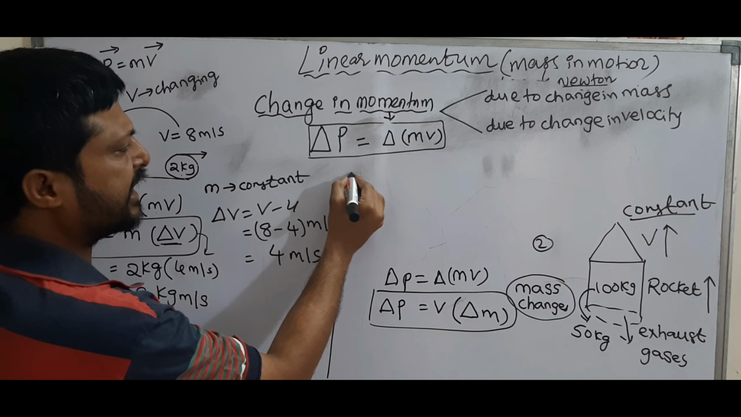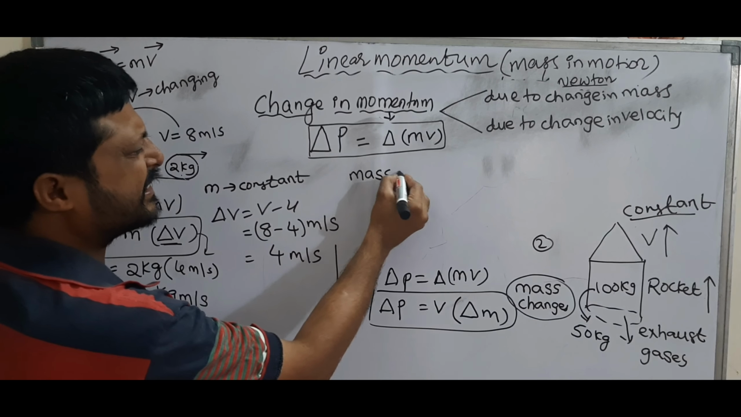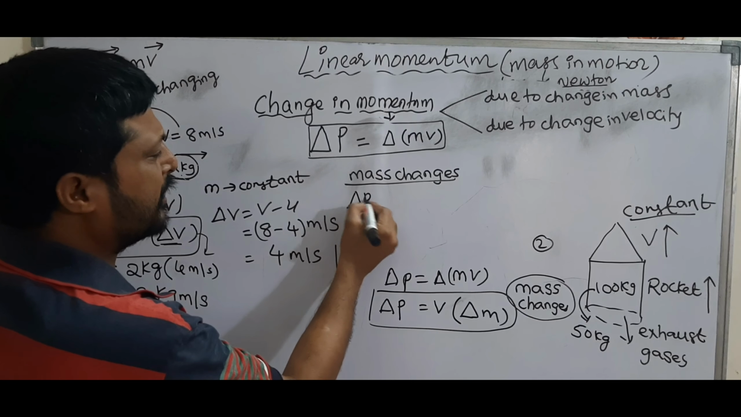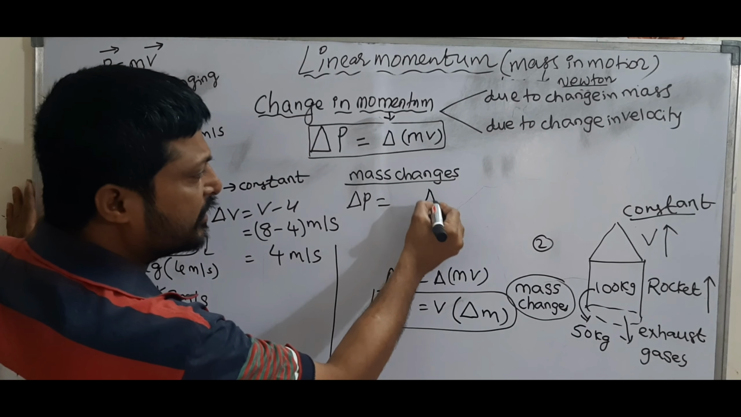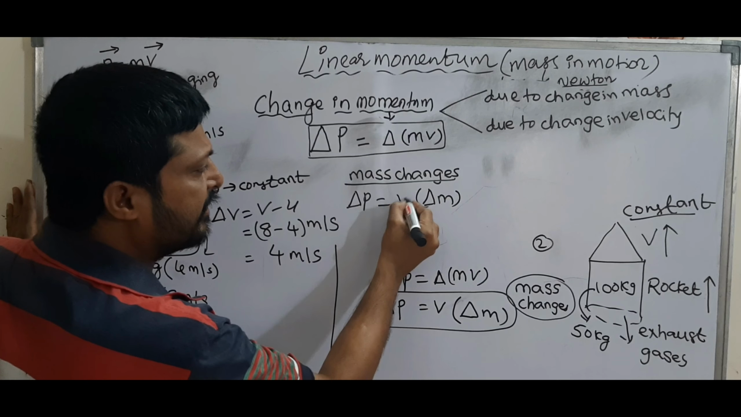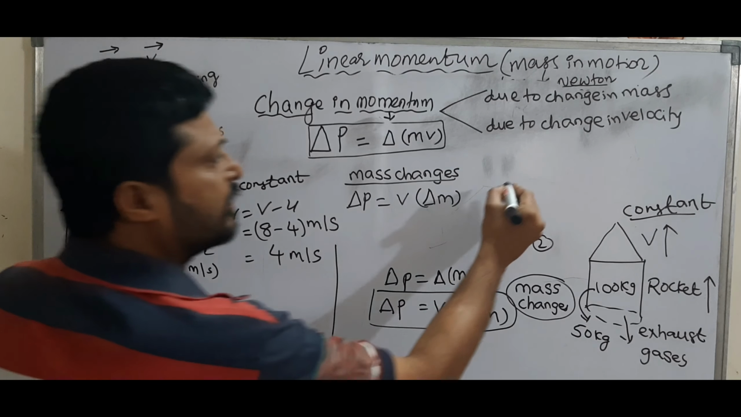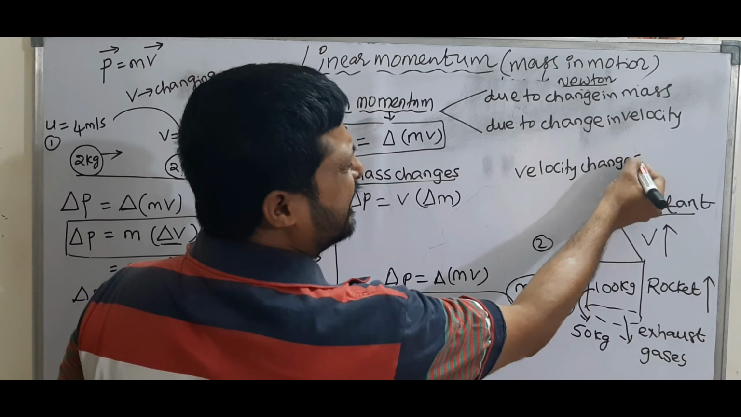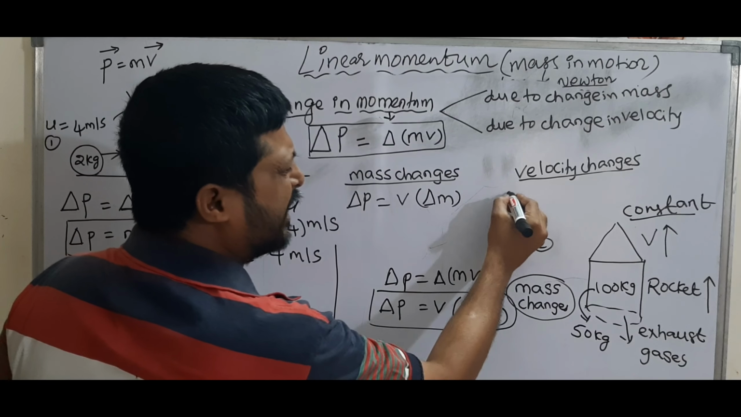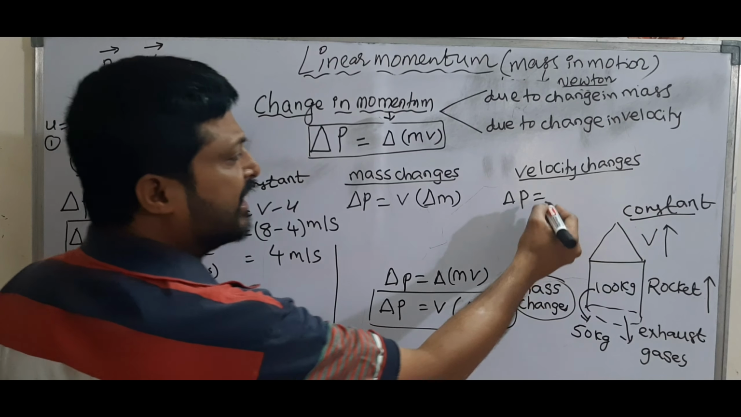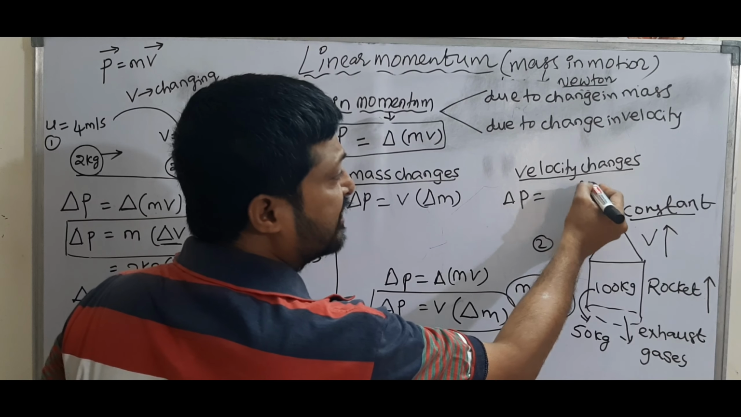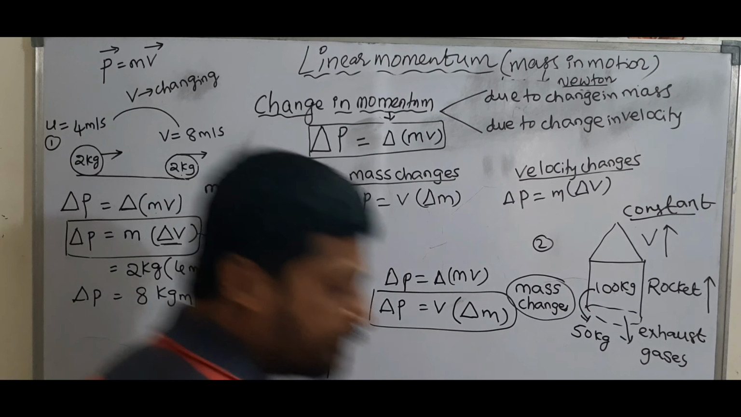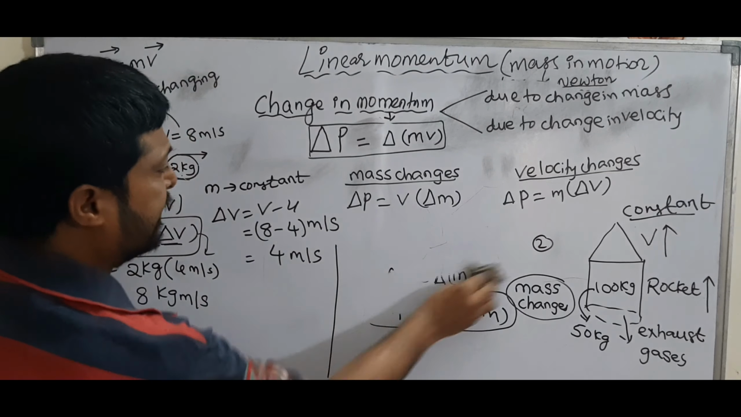Suppose mass changes. Change in momentum delta P is equal to V delta M, since velocity is constant. This is the formula. Suppose velocity changes. Delta P is equal to, which one is changing? Velocity. So apply delta V into M. Okay, now next see here.